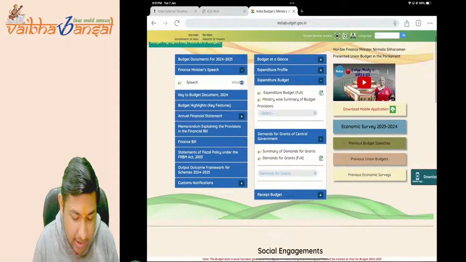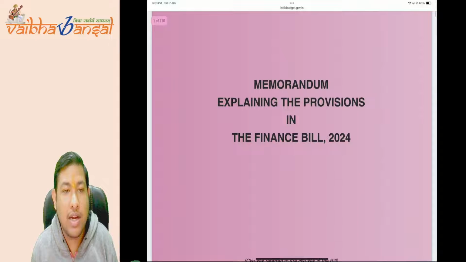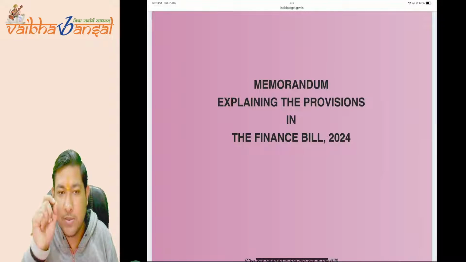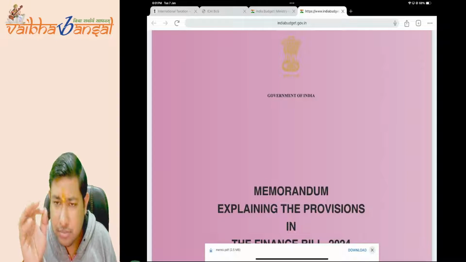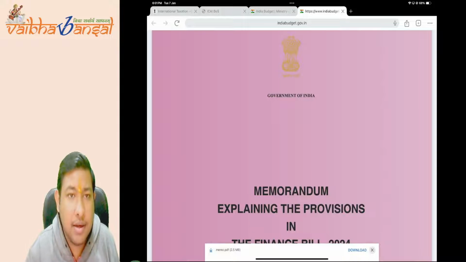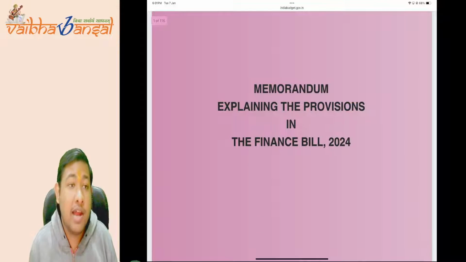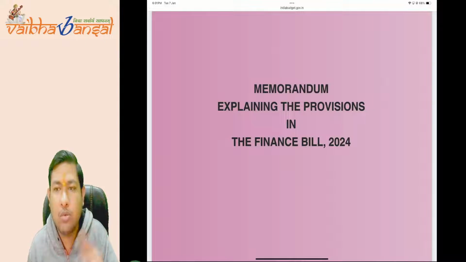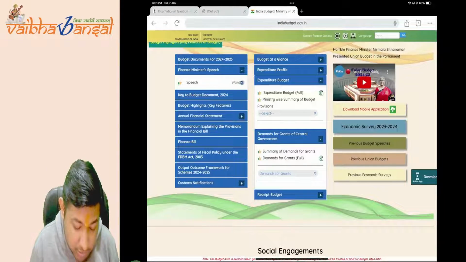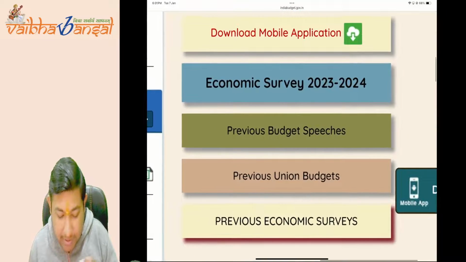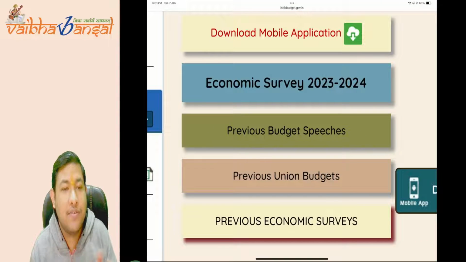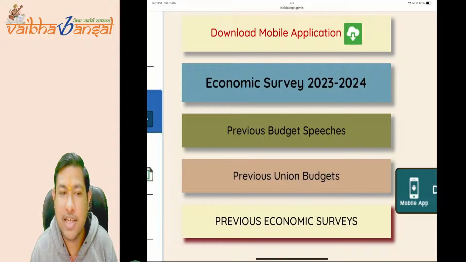See, if I click on the memorandum explaining the finance bill, the memorandum explaining the provisions of the finance bill 2024 is available to me. But suppose I do not want the 2024 provisions. I want the memorandum for the year 2022. Then how will I download it? Because here I do not get any option to choose the year. So from where can we get that? We can get it from the previous union budgets, and the previous budget speeches as well. You can download from here.